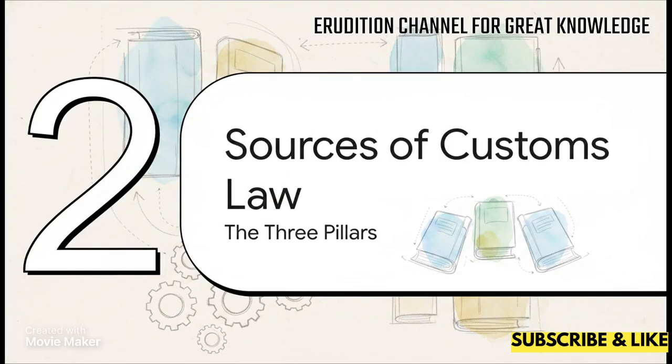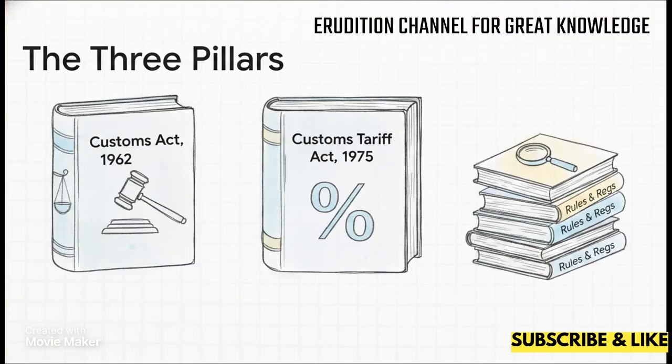Moving on to Section 2, Sources of Customs Law, the 3 pillars. For the CMA exam, you absolutely have to keep these distinct in your head. The Customs Act of 1962 gives us the rules of the game. It provides for the levy of duties under Section 12. But the Customs Tariff Act of 1975, that dictates the actual rates you're going to pay. Then you have the rules and regulations, like the valuation rules of 2007 or the baggage rules of 2016, which lay out the precise procedures. So 1962 is the how, and 1975 is the how much.